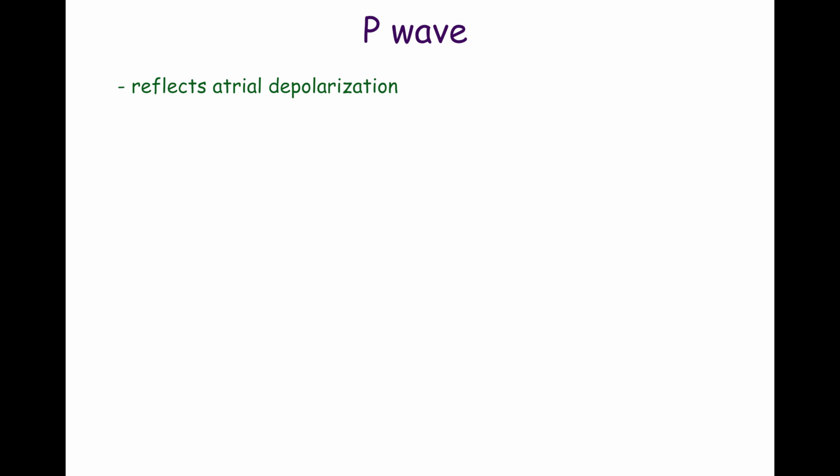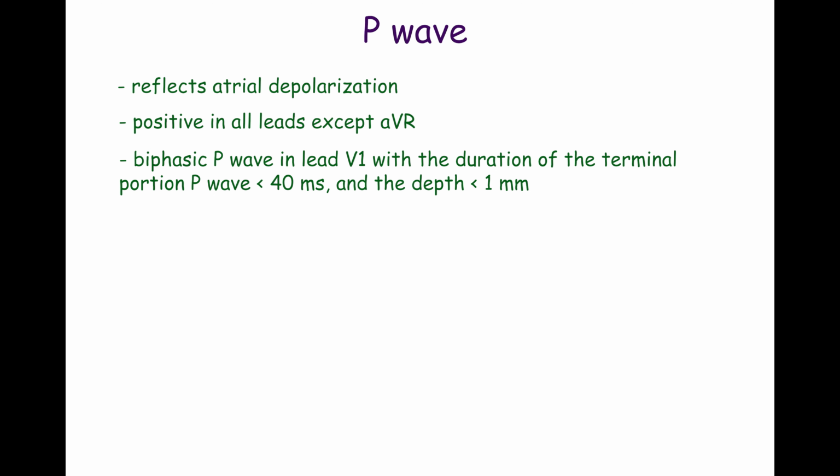The P wave reflects atrial depolarization. Typically, the P wave is positive in all leads except aVR. Occasionally, it may be negative in lead aVL. Some healthy individuals have a biphasic P wave in lead V1, however, the duration of the terminal P wave negativity is less than 40 milliseconds, and the depth is less than 1 millimeter. The P wave width should not exceed 120 milliseconds.